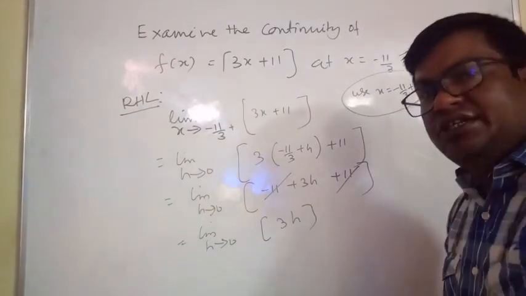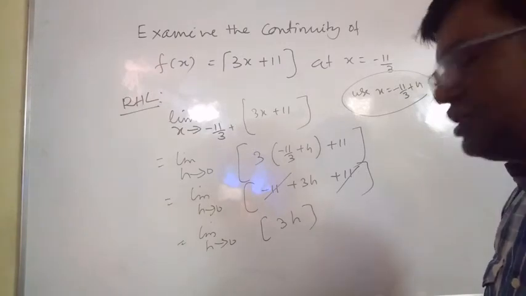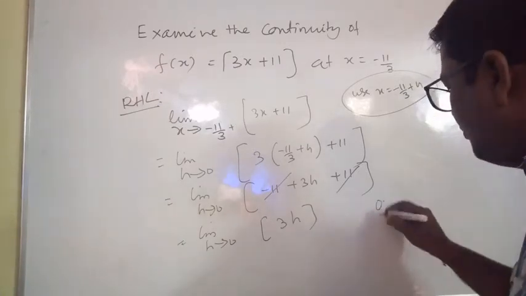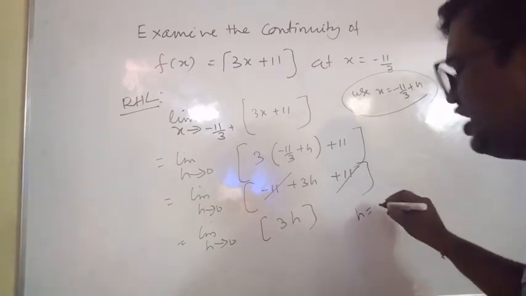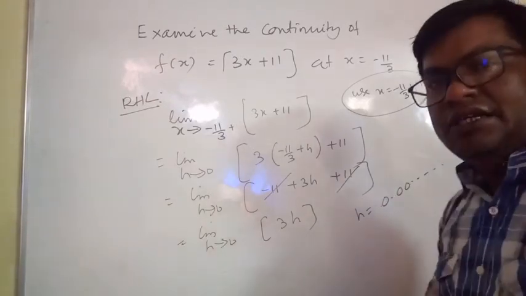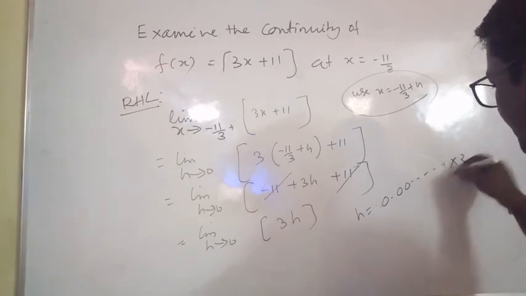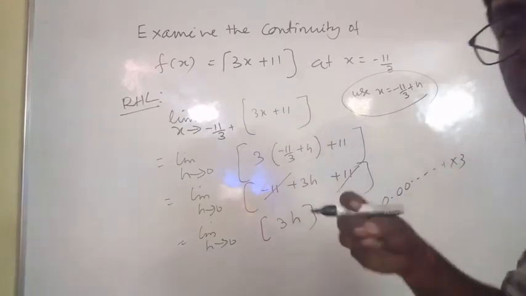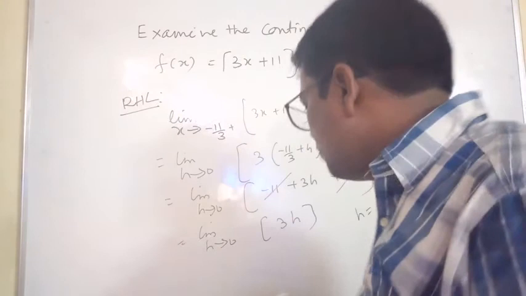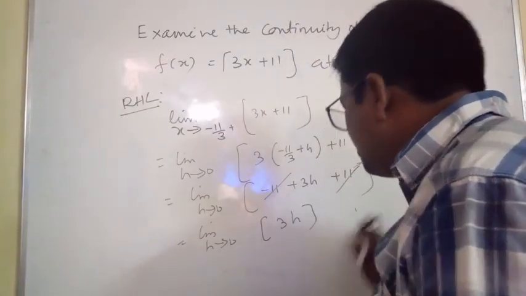Bracketed minus 3h meant minus 1; bracketed 3h is positive 0 point something, since h is a very small number like 0.0001 multiplied by 3. So 0 point something, and the bracketed value of 0 point something is 0.